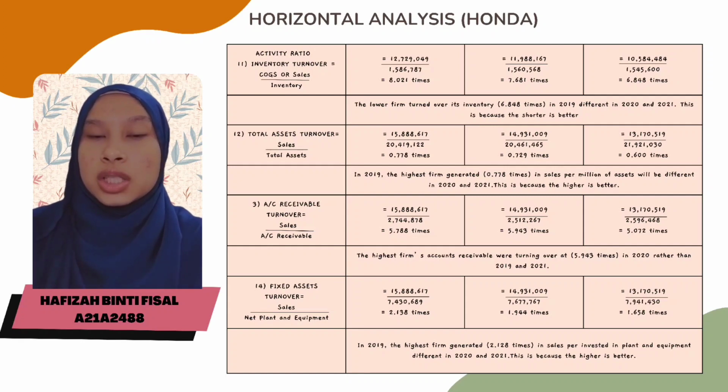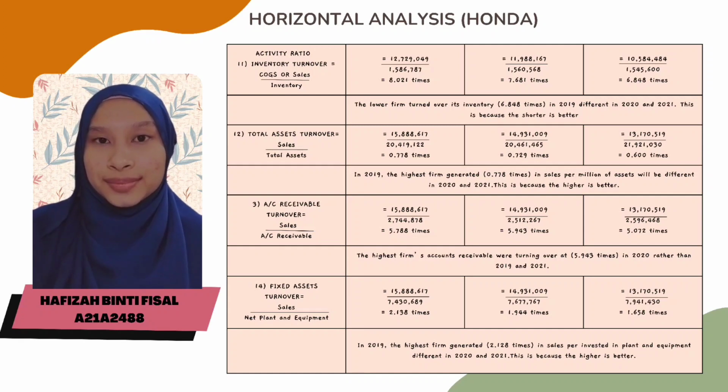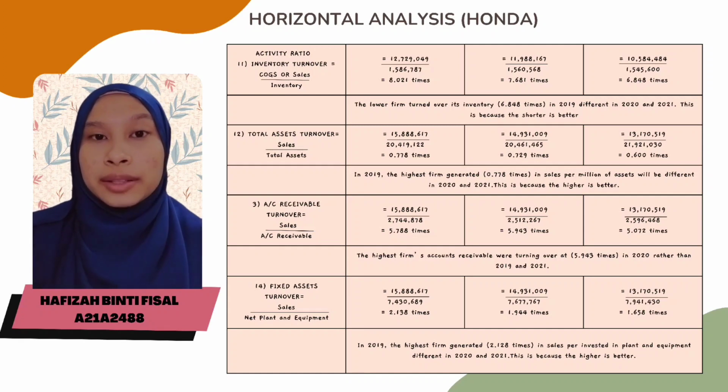Total assets turnover is equal to sales divided by total assets. In 2019, the highest the firm generated 0.778 times in sales per million of assets, which will be different in 2020 and 2021. Accounts receivable turnover is equal to sales divided by accounts receivable.